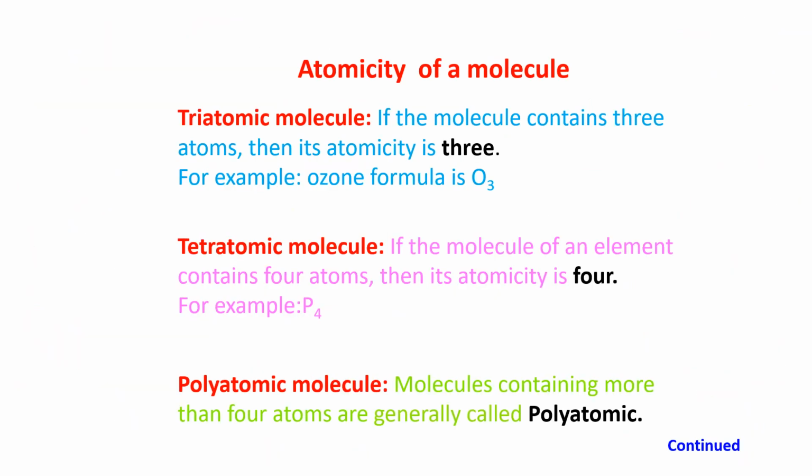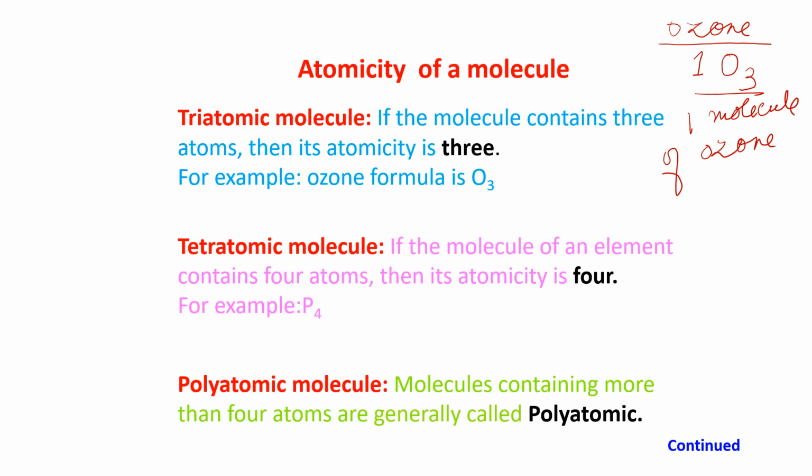Triatomic molecule, if the molecule of a substance contains 3 atoms. A very familiar example is ozone. The symbol of ozone is O3. Nothing is written in front, that means 1 is there. This is one molecule of ozone.